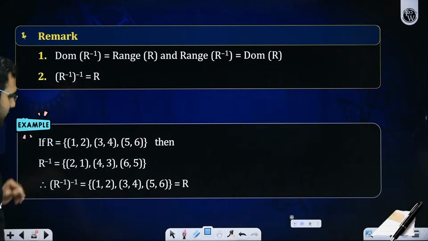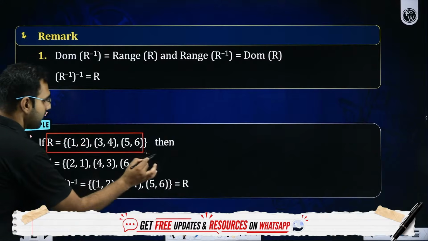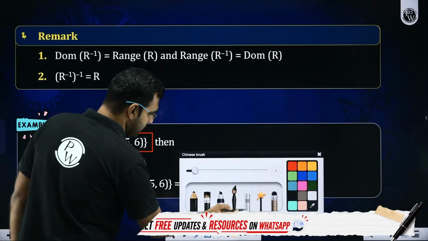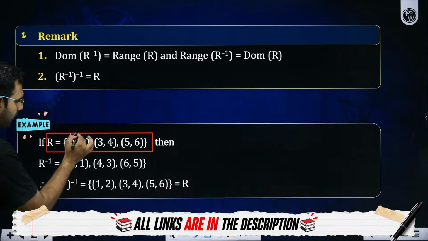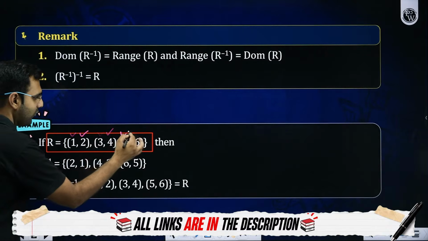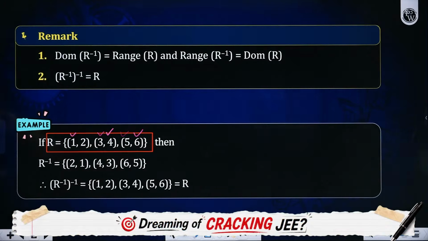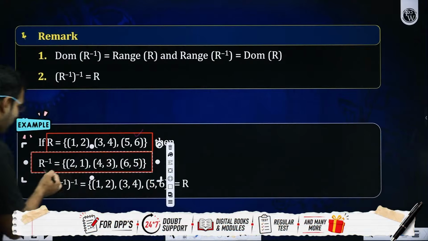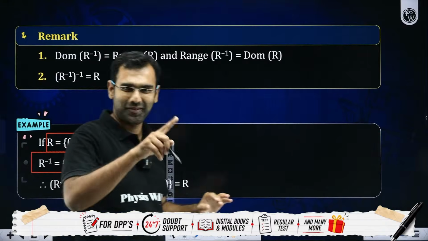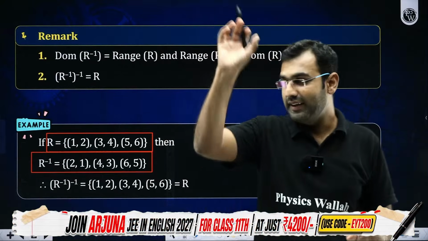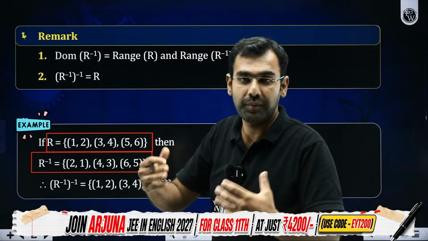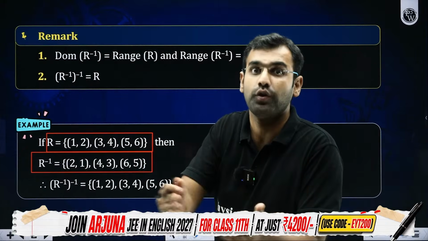Let's say here there is a relation R which has 3 elements. Sir, which 3 elements? (1, 2), (3, 4) and (5, 6). So R inverse, first of all, don't call it reciprocal of R. No, it is not 1 upon R. The -1 in the index is a symbol representing that this is R inverse, inverse of a relation.